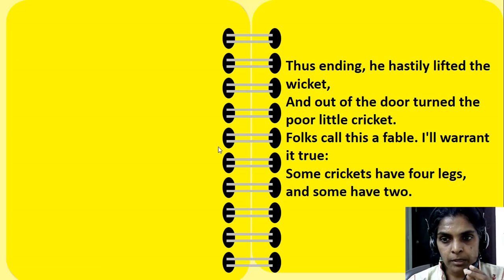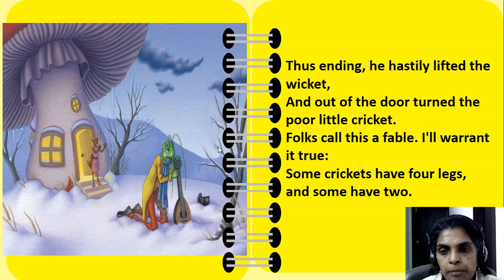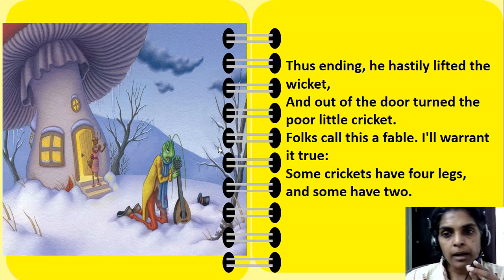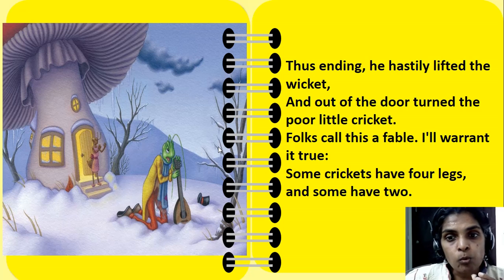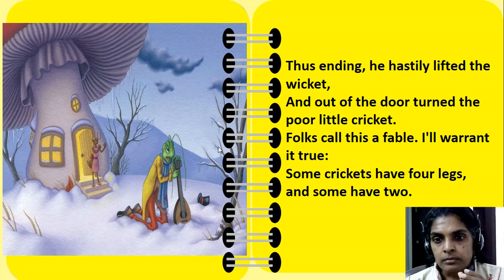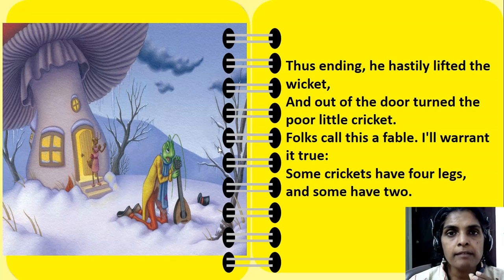Folks call this a fable. I'll warrant it true. Some crickets have 4 legs and some have 2. See, this is the main part now. The ant just chased him away, took him away and just chased him out of his house. Now the poet Aesop, he is telling, it is true. Whatever has just happened in the cricket's life is so true. Some crickets have 4 legs and some have 2.